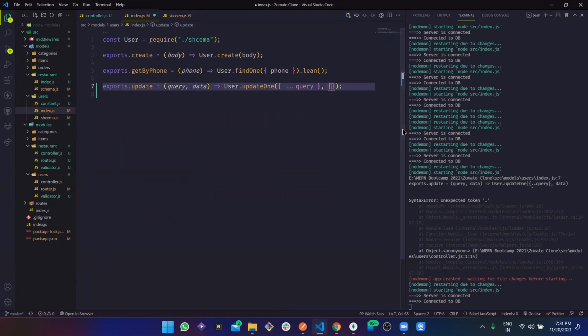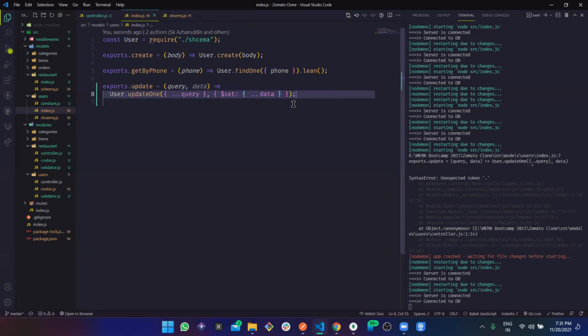We use a query, something like set, and the set basically defines as much of the object as we are going to send. This is going to update that much data only. So if you're sending only restaurant, only restaurant would be set, not the entire object would be updated. So update one is ready.